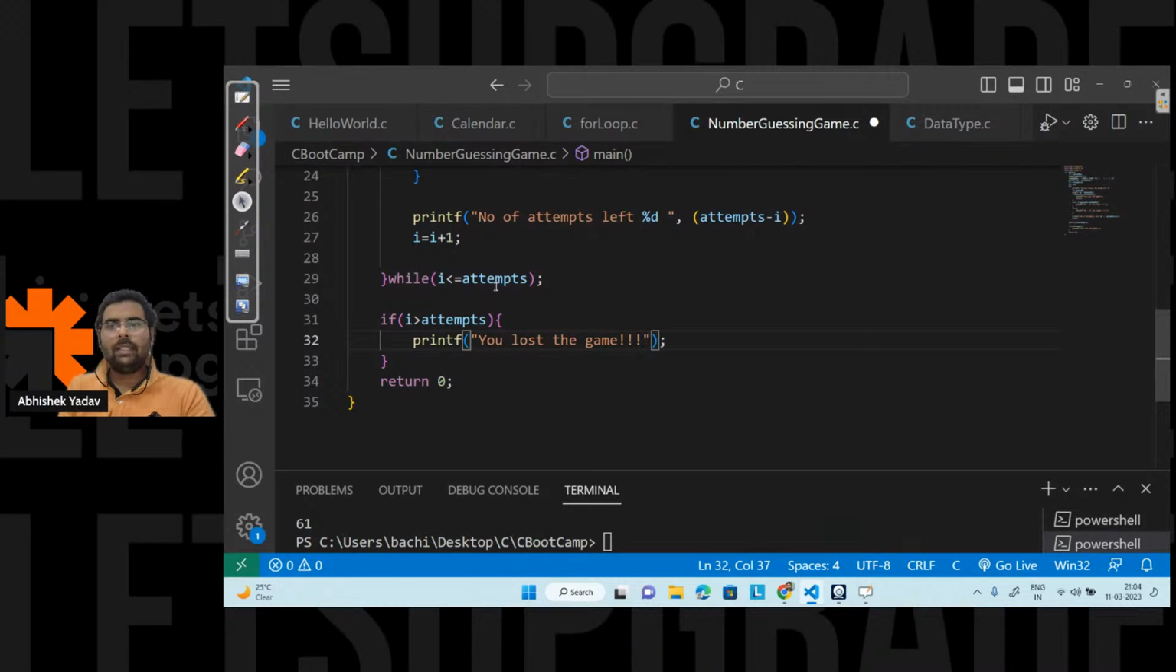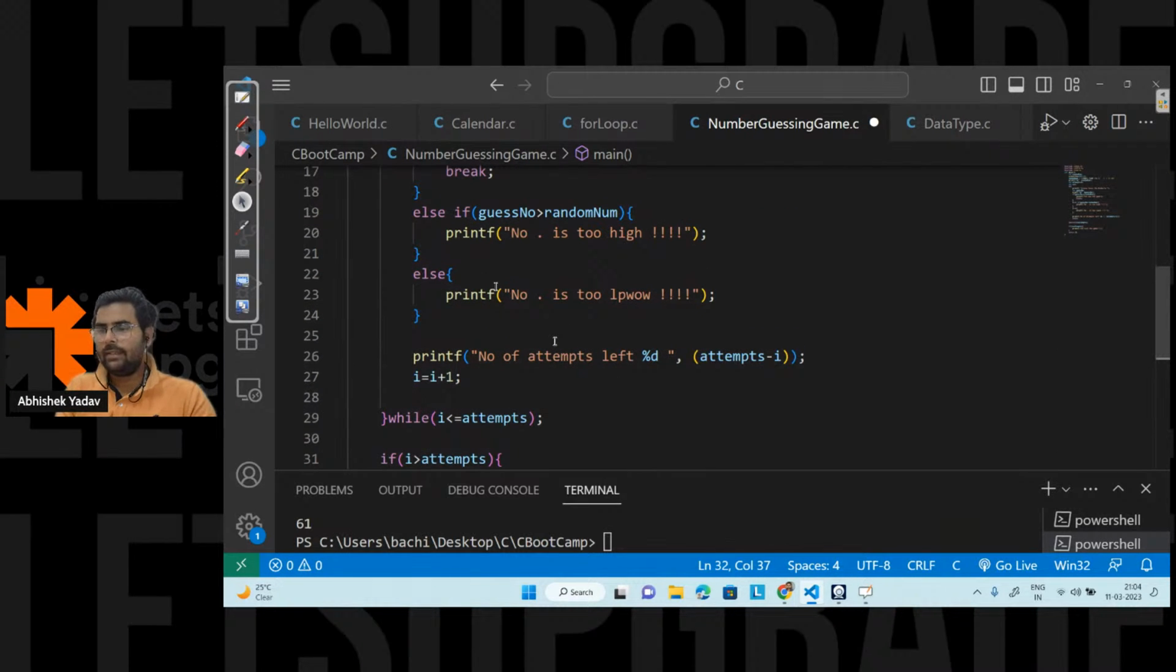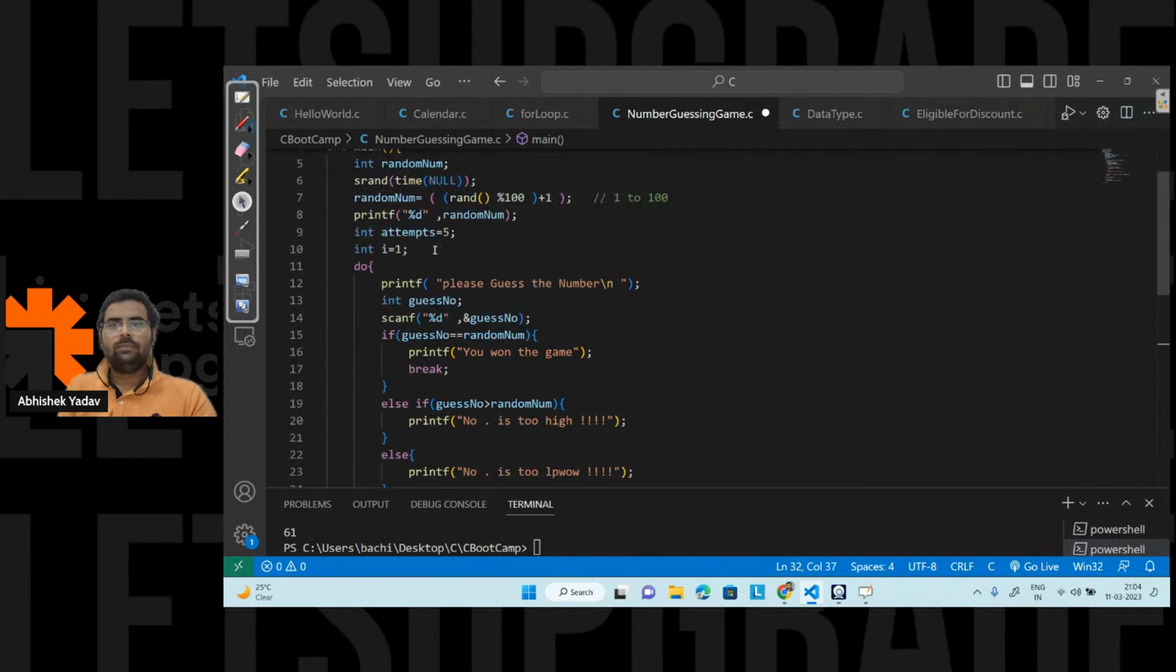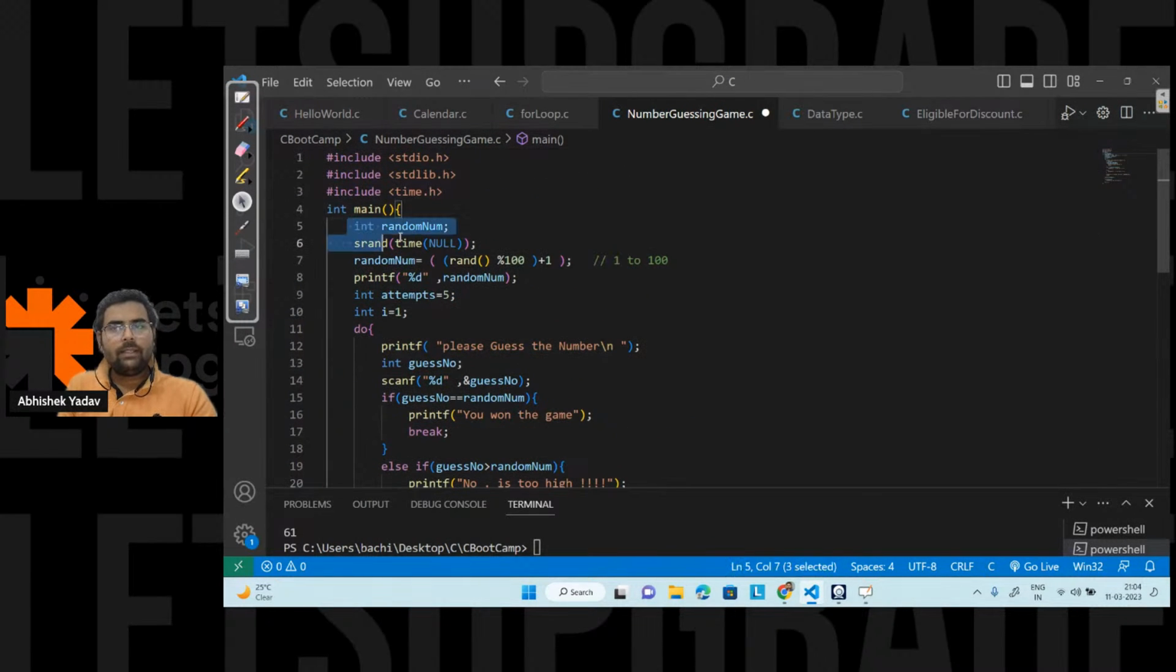Everyone is clear, right? Anyone has any doubt at any point of the code, please write in the chat. Okay, any doubt? So here at line number 5 we are taking a variable that is used to store the random number. After that, with lines 5, 6 and 7, I'm generating a random number from the system from 1 to 100. After that, at line number 9 I am declaring an attempt variable, and I'm saying that, hey, the number of attempts are 5. It is a static value here.